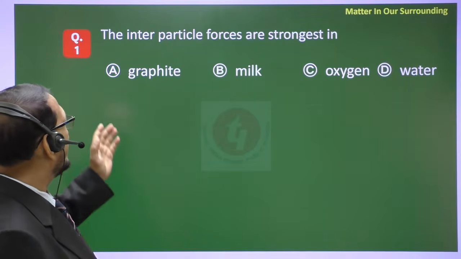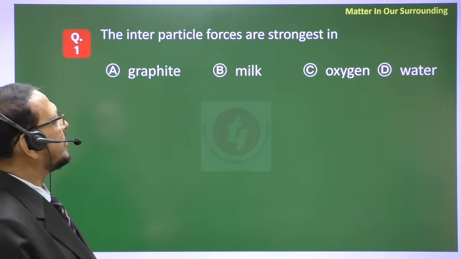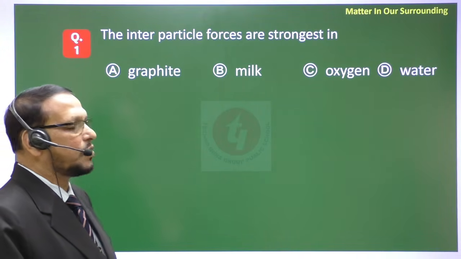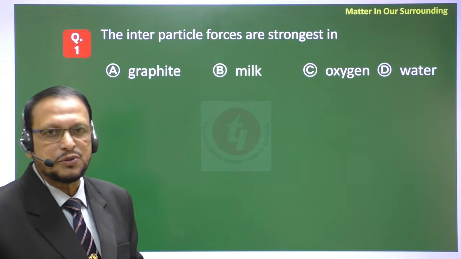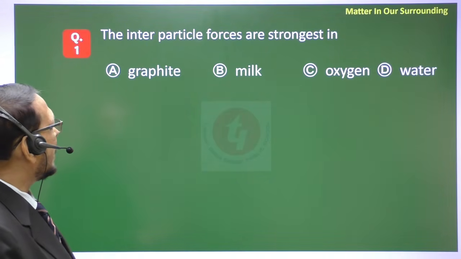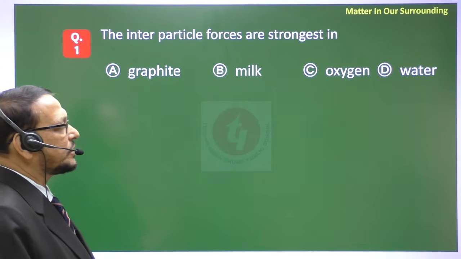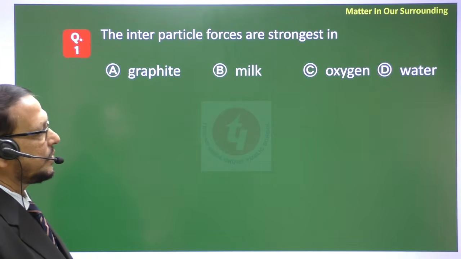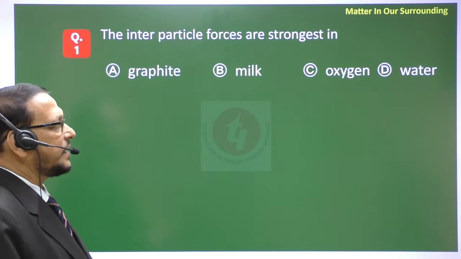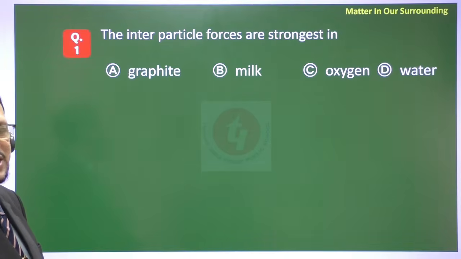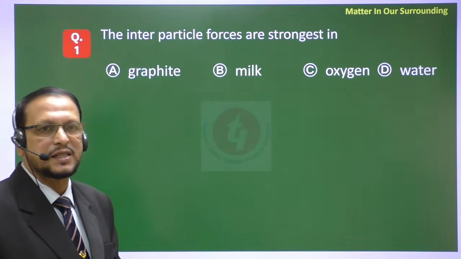So here the question is: the interparticle forces are strongest in graphite, milk, oxygen and water. What is the answer? Students, you tell me. Now you see graphite, milk, oxygen and water. We know water is liquid, oxygen is gas, milk is liquid, and graphite, what is graphite? State: solid, liquid or gas?